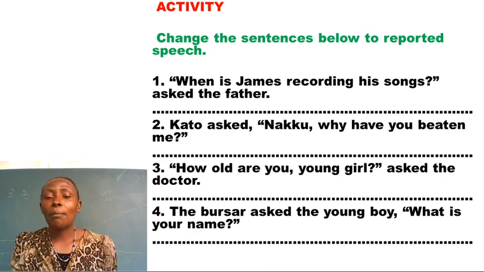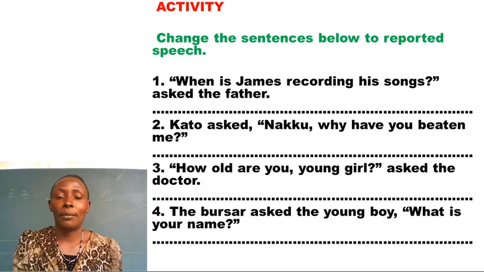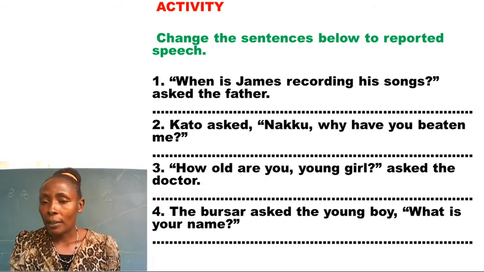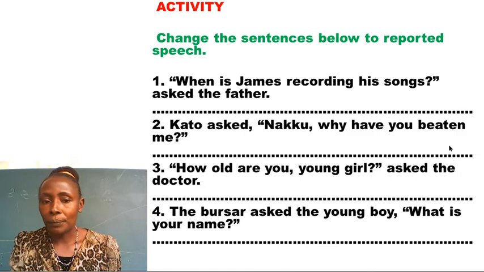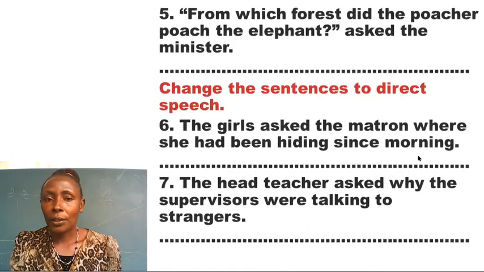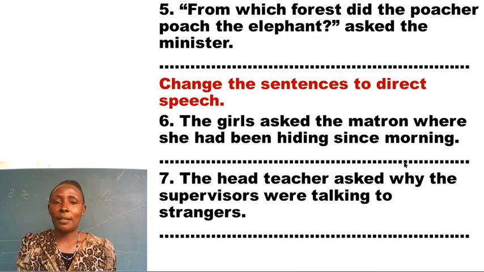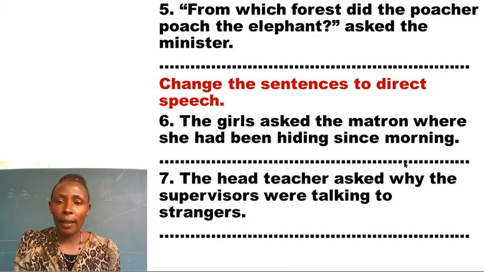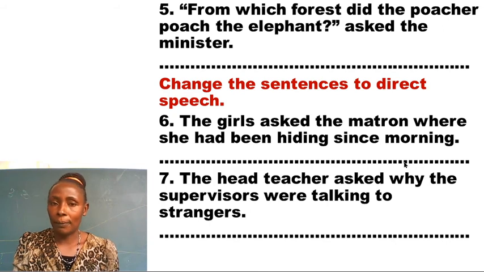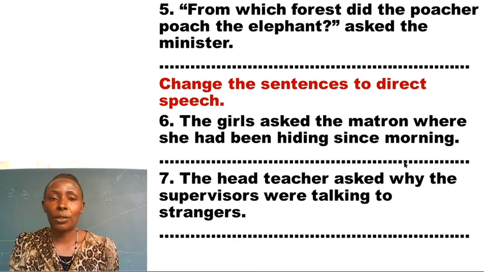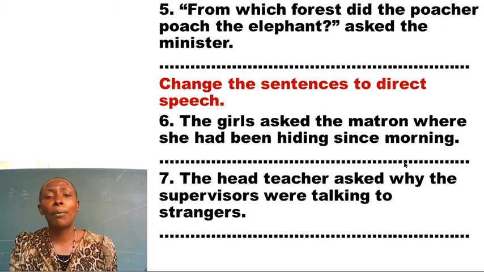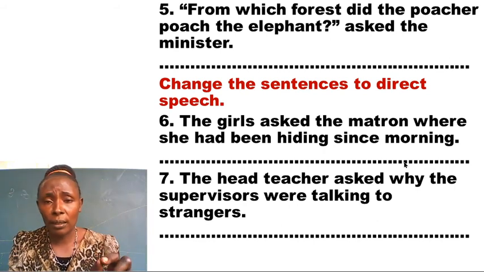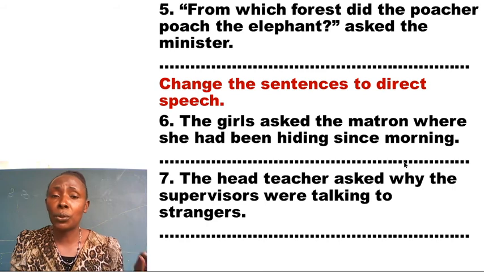Question 4. The boss asked the young boy, what is your name? So you know what to do. Take note of the keywords in the question. Question 5 reads, from which forest did the poacher poach the elephant? Asked the minister. Take note of the keywords in the questions so that you can change this statement to reported speech.